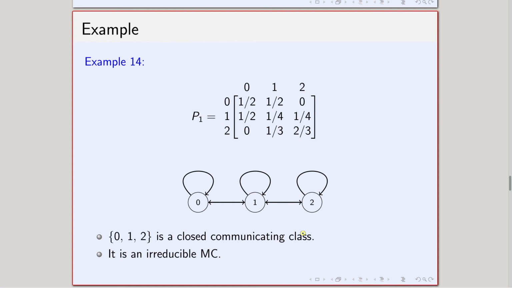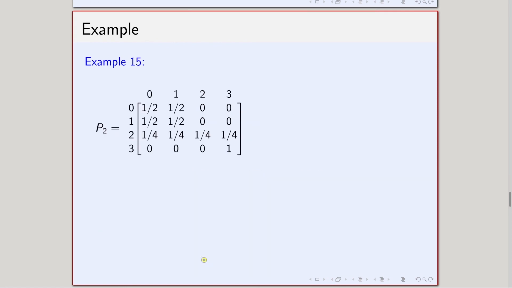So, in this case I have these 3 states, and all 3 states communicate, so this is one class. Just one communicating class exists in this case, and this class has to be closed, because this is the whole state space. And because all the states communicate among themselves, the corresponding Markov chain is an irreducible Markov chain. Let us proceed to the next example.